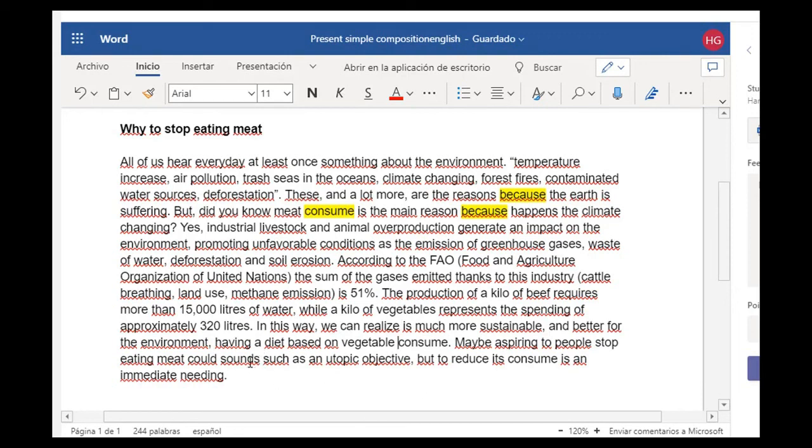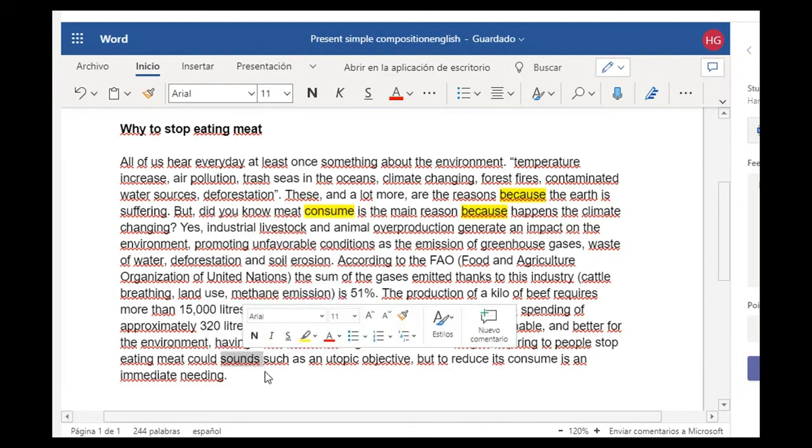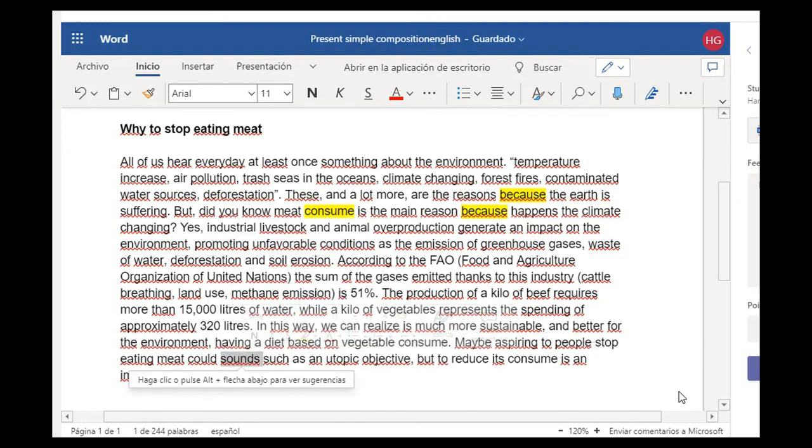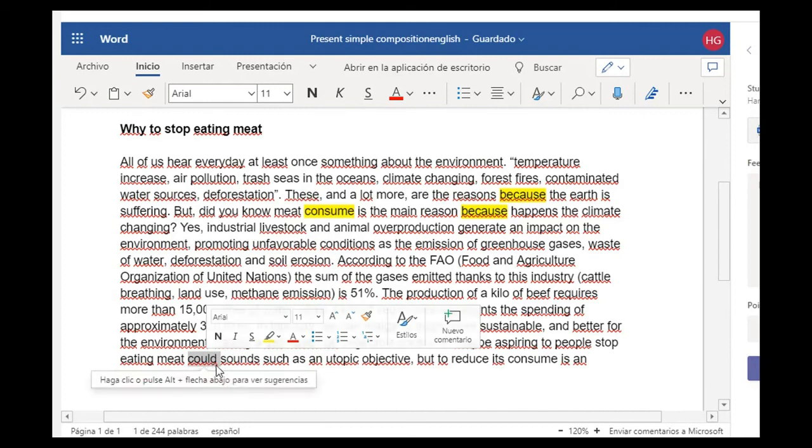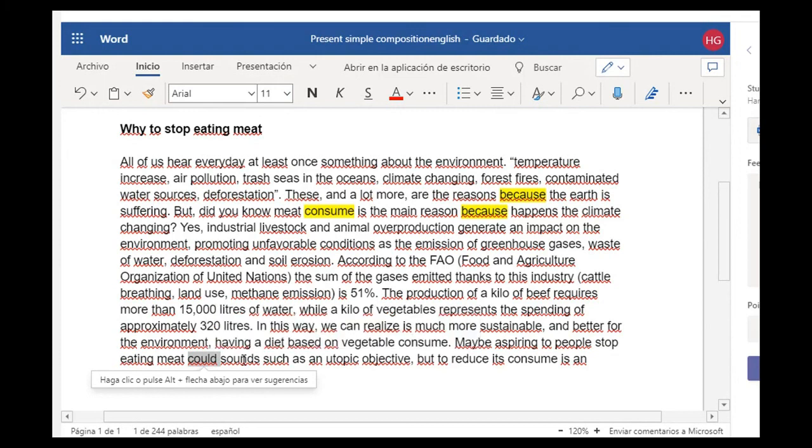Okay, here we go. So in this sentence, sounds. There is a conjugation with S. But something that you probably need to know is that this one is a modal verb. And after the modal verbs, I don't know if you knew this from before, probably last semester, or you didn't know before. That's okay. Now you will know.